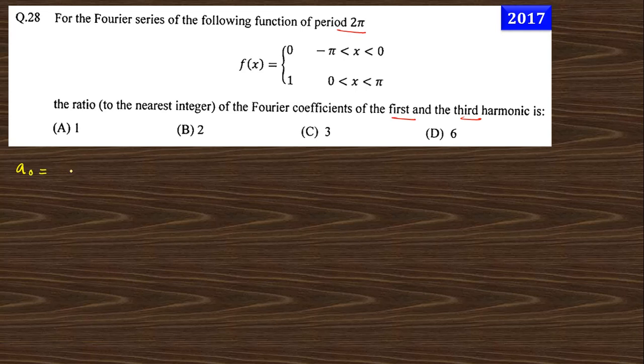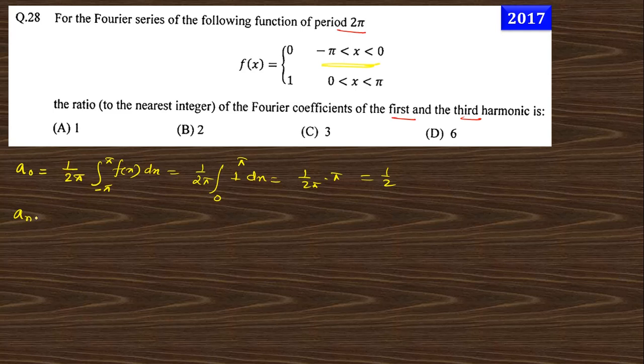A0 is the first term, 1 by 2 pi, integral from minus pi to plus pi of f(x) dx. From minus pi to 0 the function is 0, so this is the integral from 0 to pi of 1 dx. So this is 1 by 2 pi into pi, that is half. This is the first term.